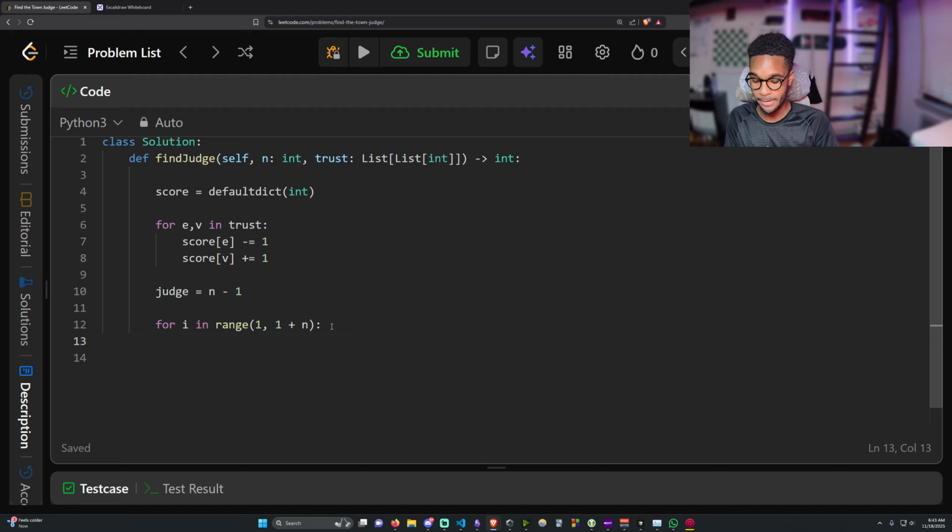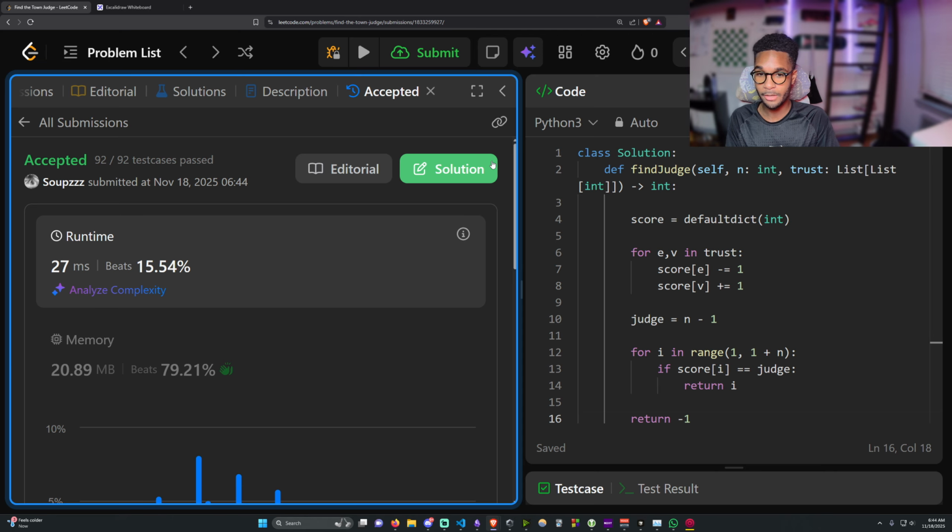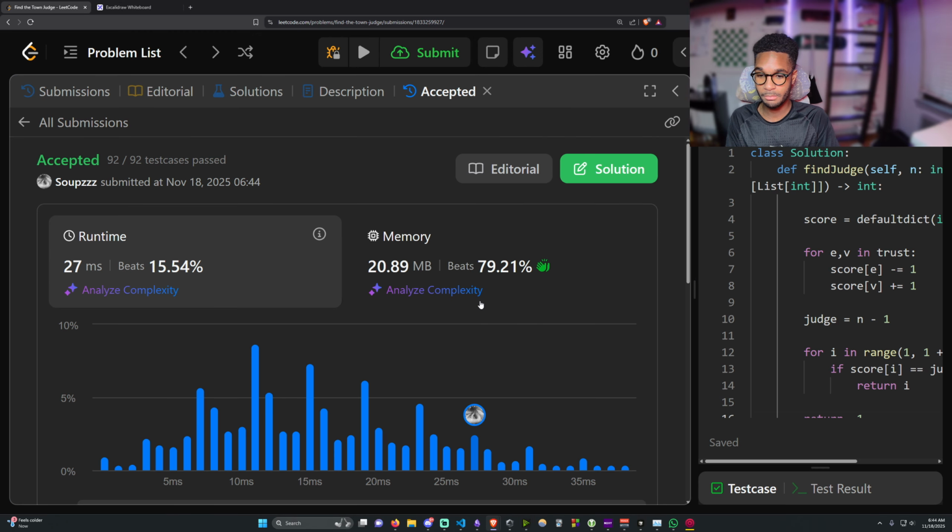Next, what we want to do is say if score at i is equal to judge, which is our judge score, which is n minus 1, return i. And if that does not happen, that means there is no town judge, so we want to return -1. There we go, return -1, and let's submit and see what happens. And there we go, we passed the question, and it's actually relatively efficient.